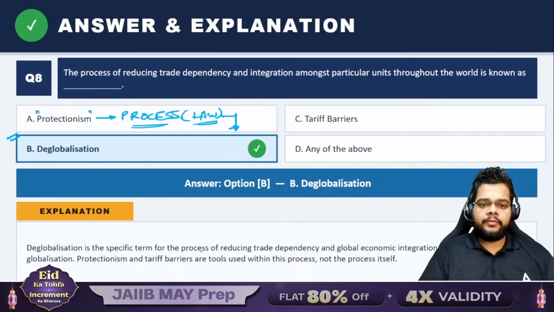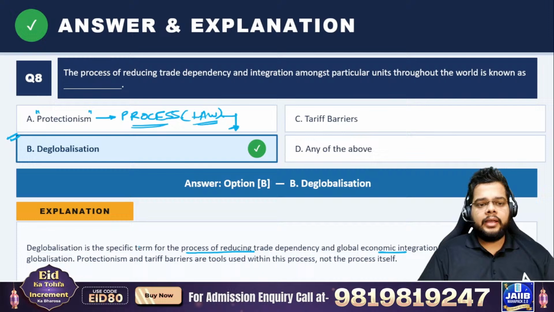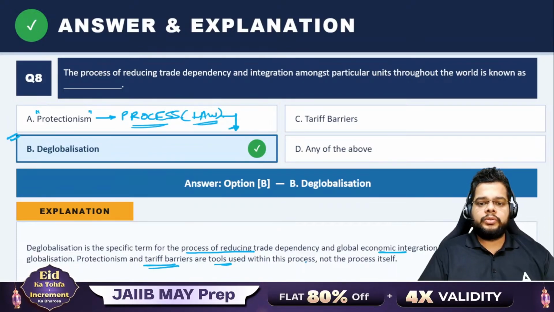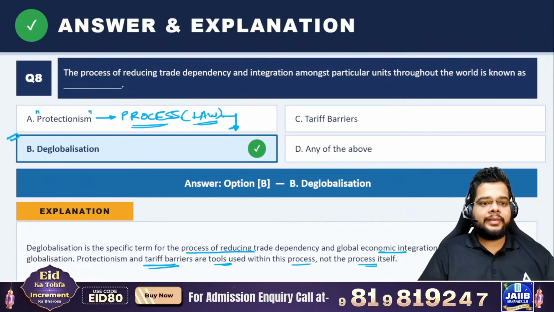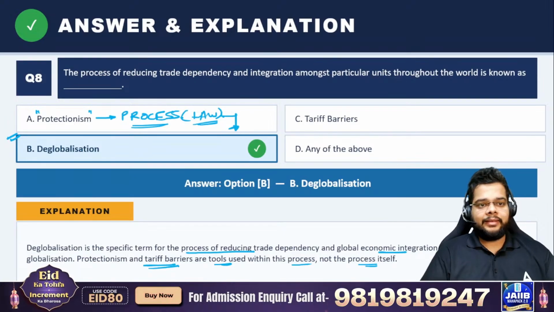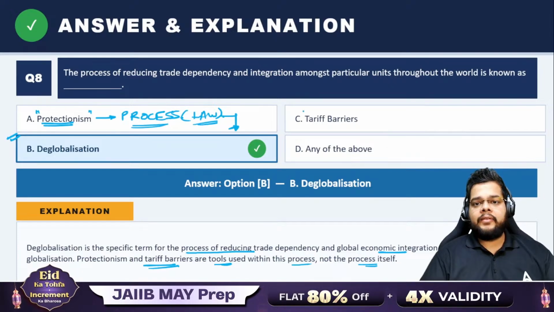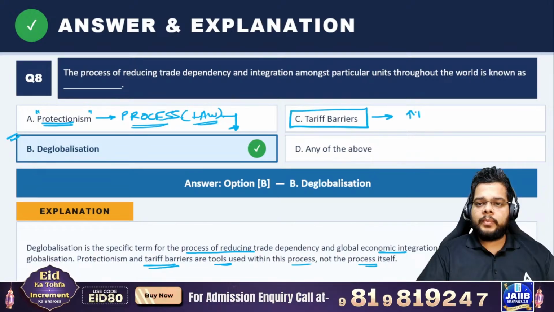Deglobalization is a specific term for the process of reducing the trade dependency and global economic integration, which is completely the opposite of globalization. Protectionism and tariff barriers, these are the tools used within this process, not the process itself. Fine. So the ultimate process is deglobalization, and you implement deglobalization via protectionist measures and via tariff barriers, that is, you start levying huge amounts of taxes on the other countries.